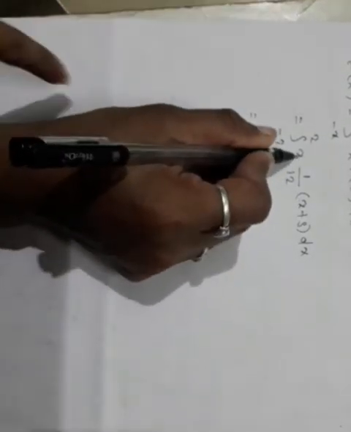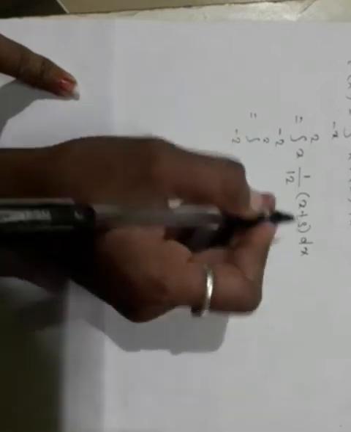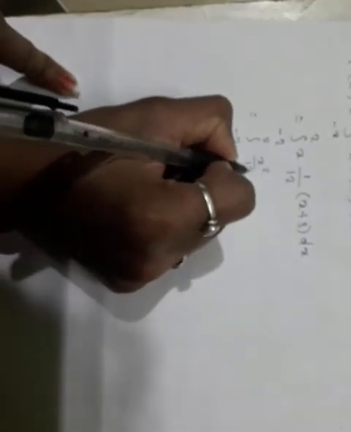This is x, and multiplying x by 1 by 12, we get x square by 12 plus 3x by 12 dx. Separate the limit, 1 by 12,